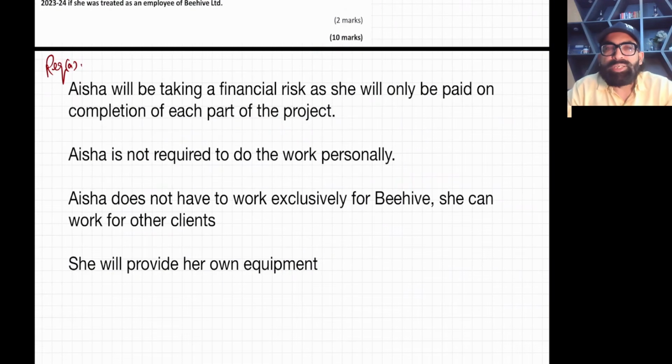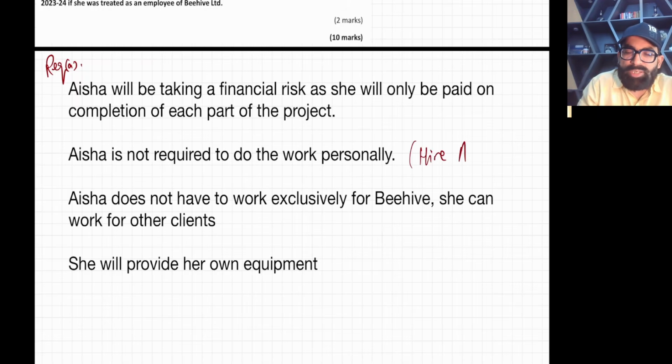See, the first point, Aisha will be taking a financial risk, as she will only be paid on completion of each part. Once you complete each part, then you will be paid. So that means she is bearing the financial risk, so this is self-employed. Aisha is not required to do the work personally, she can hire assistants. She can delegate. So again, this is self-employed.